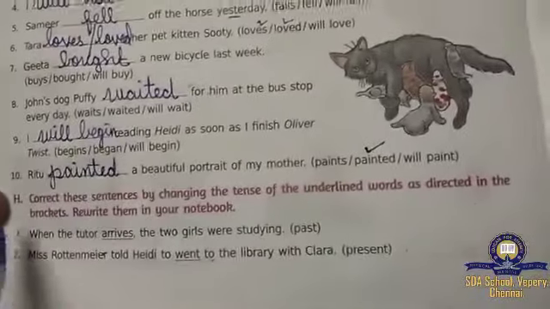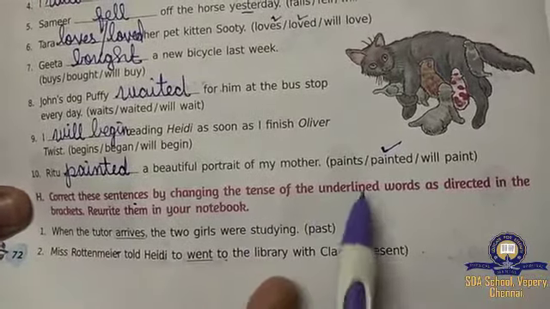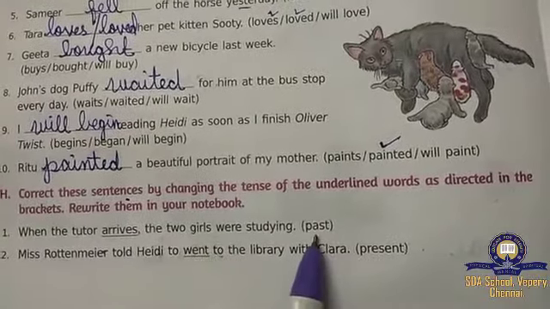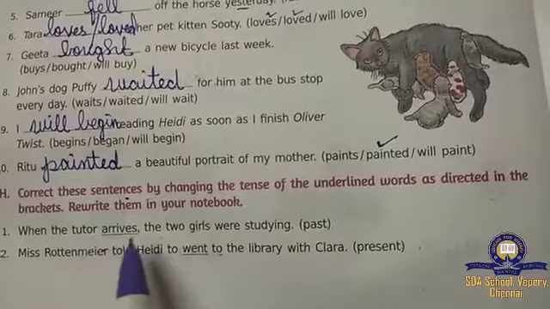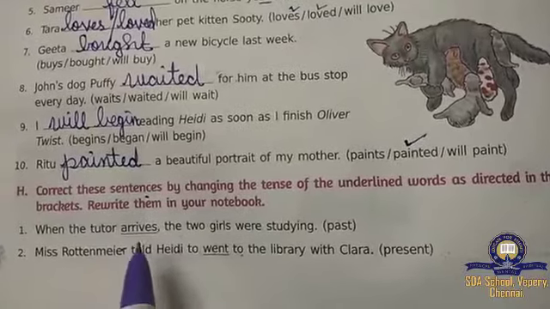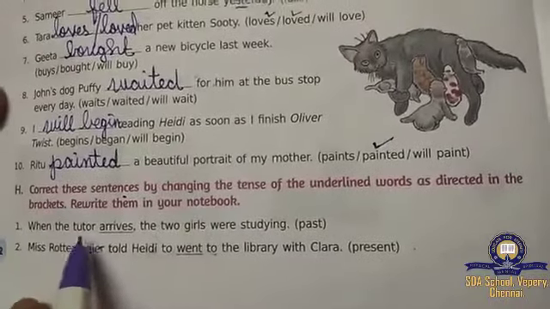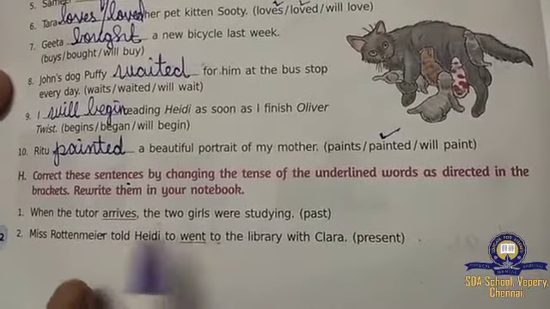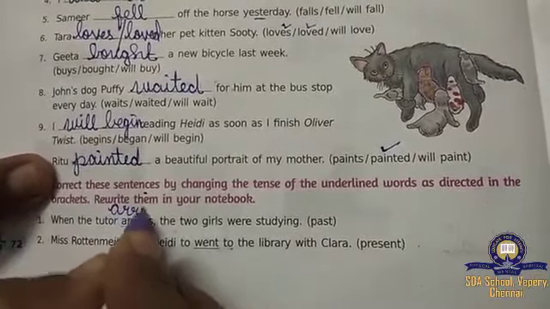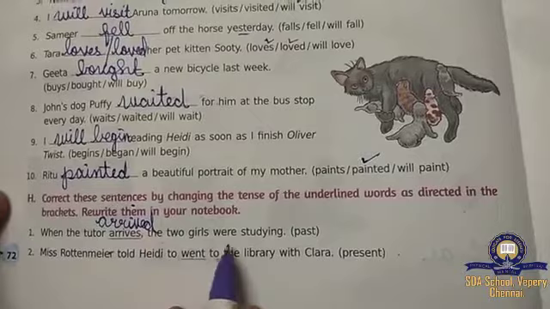So coming to the H1, correct these sentences by changing the tense of the underlined words as directed in the brackets. So here they have underlined and they have given what, past tense. You have to strike it out and you have to write the past tense there. Okay, children. So arrives means that is what? Present tense. Arrives means present tense. But they told you to write past tense. So when the tutor arrives, the two girls were studying. So past tense means what will come, children? Here what you have to write? Arrived. When the tutor arrived, the two girls were studying.